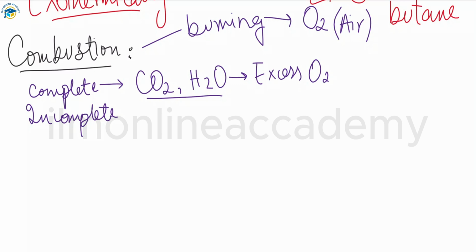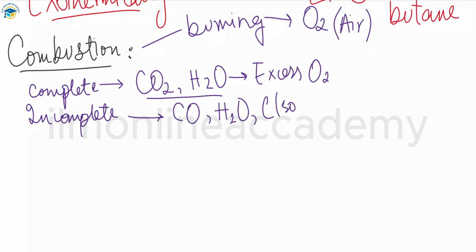If we talk about incomplete combustion, the products are different. Why? Because incomplete combustion happens in a limited supply of oxygen, like maybe in the engine of a car. If there is not much oxygen present there, incomplete combustion happens, and the products released are carbon monoxide gas, water vapors, and also carbon soot.